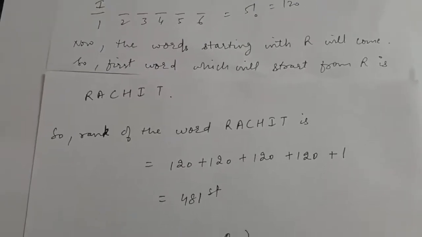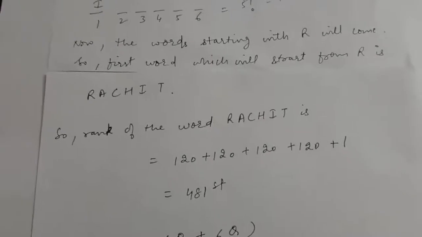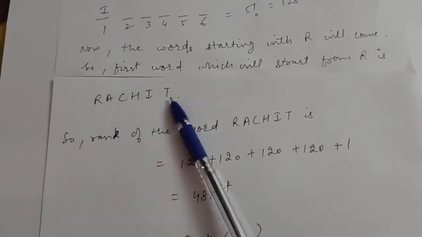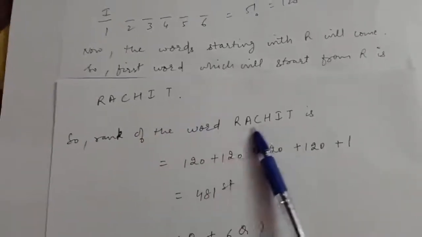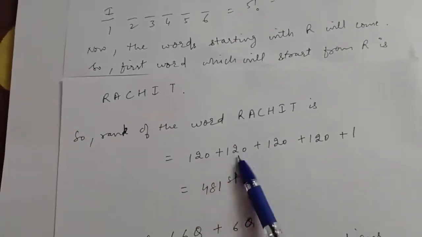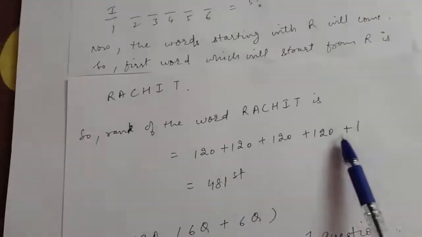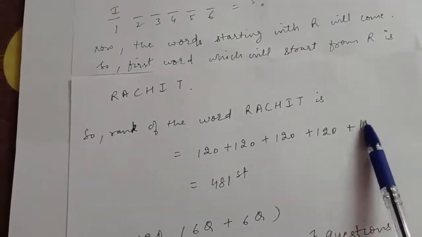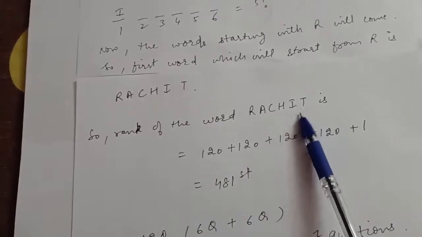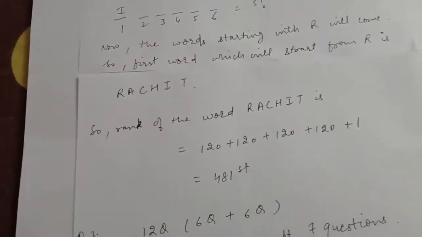When you arrange the words starting with R alphabetically, you will get that the first word starting with R will be this only. So the rank of the word Rachit will be: 120 words that start from A, then from C, then from H, then from I, and then after that the first word starting with R, that is this word, will come. So the rank of this word will be 481, right?